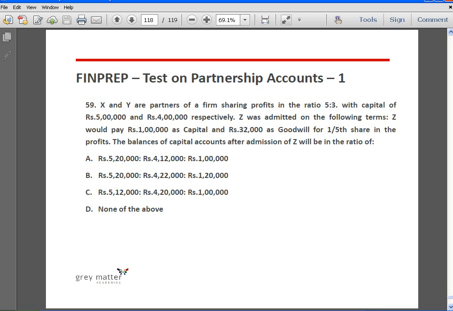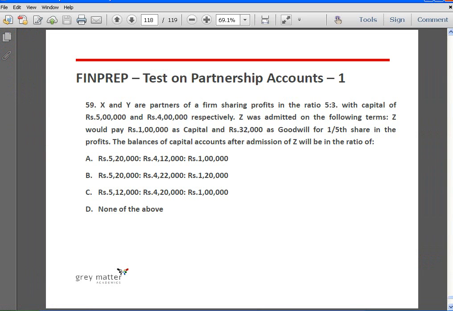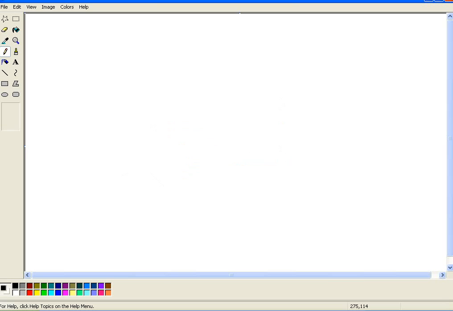Next, X and Y are partners of a firm sharing profits in the ratio of 5:3 with capital of 5 lakhs and 4 lakhs respectively. Z was admitted on the following terms. Z would pay 1 lakh as capital, 32,000 as goodwill for 1/5 share in the profits. The balances of capital accounts after admission of Z will be what? Okay, so here Z is admitted and he brings in 32,000 for 1/5 share. So let's find out. The sacrificing ratio is going to be 5:3, which means the existing partners' capital accounts.